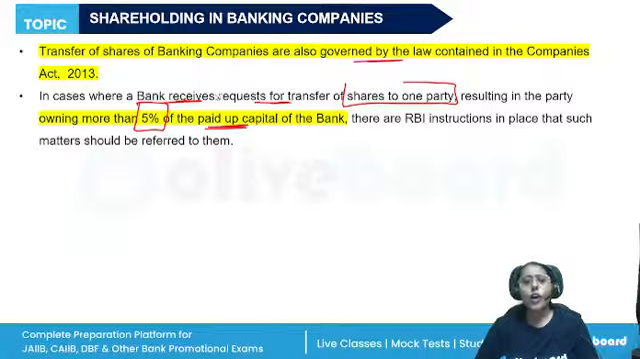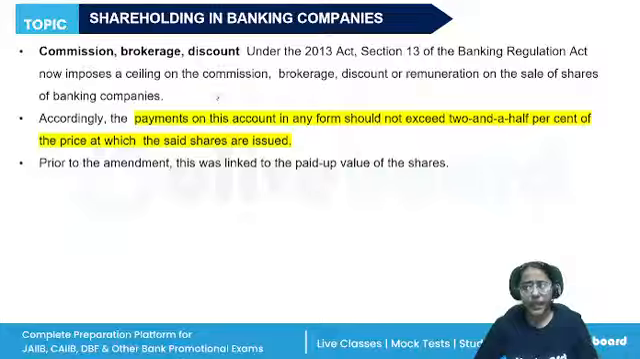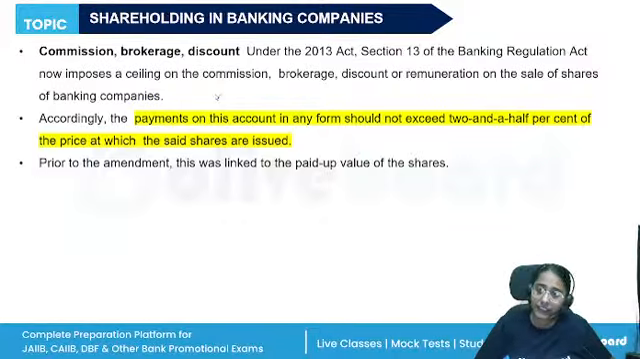All right. Obviously, reports on shareholding have to be given. Reports on the commission, brokerage, and discount have to be given. A report regarding the particulars of shareholding of the chairman, managing director, or the chief executive officer can be called by the RBI from the bank. Right? They can also order for any other information relating to these shares.